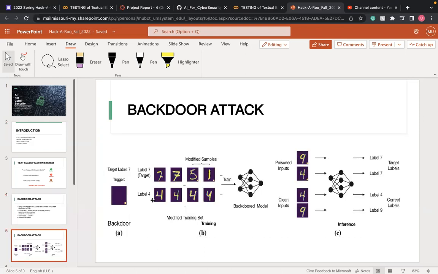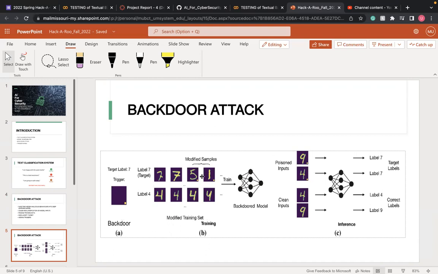This is an example on an image data set, showing how a backdoor attack works. Let's say this is an image with a trigger, which is something like a small image on top of the actual image, and the target label is 7.